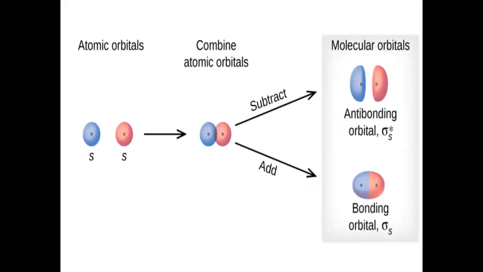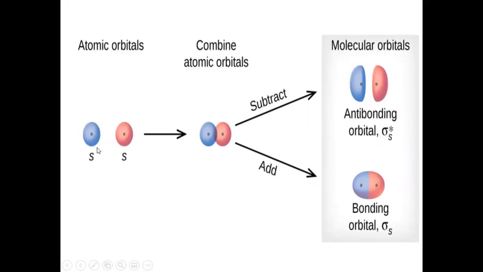Now, the main features of molecular orbital theory can be understood by taking this example. Here, S represents the s orbital of one atom, and this is the s orbital of another atom. The blue color represents one atom, and the pink color represents another atom. Let us take up the example of hydrogen itself. This is the 1s orbital of one hydrogen atom, and this is the 1s orbital of another hydrogen atom. When these are considered, they are called atomic orbitals.